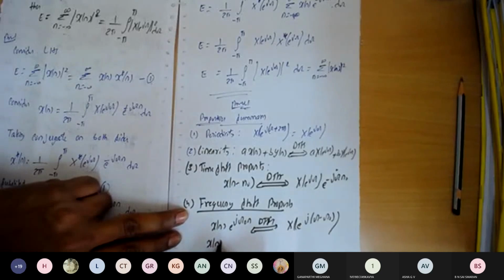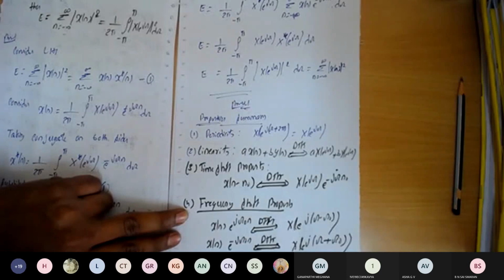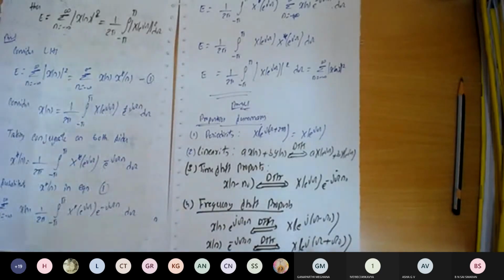If you want, you can write the other version also, e to the power of minus j omega naught n. If we take the DTFT of this one, it becomes X of e to the power of j, if it is minus here we get the plus, and if it is plus I will get the minus there. So this is the frequency shift property.